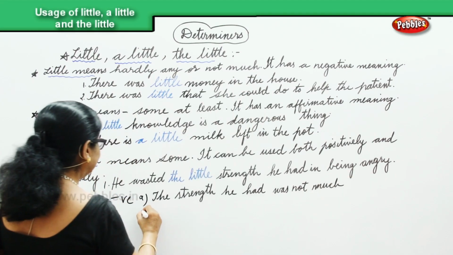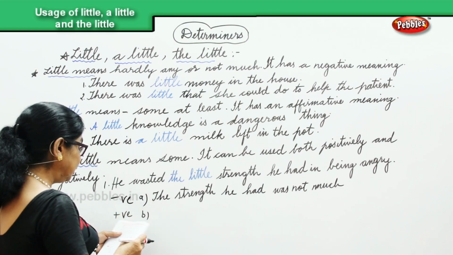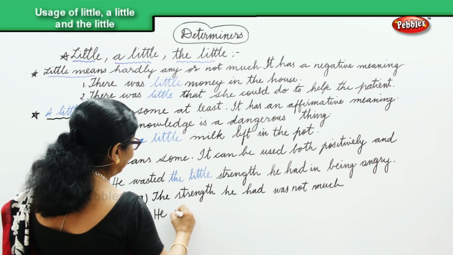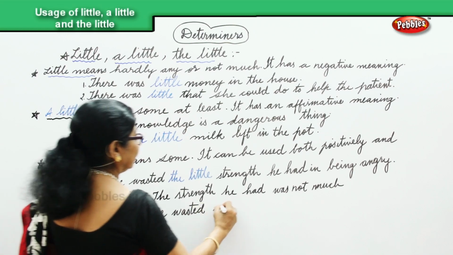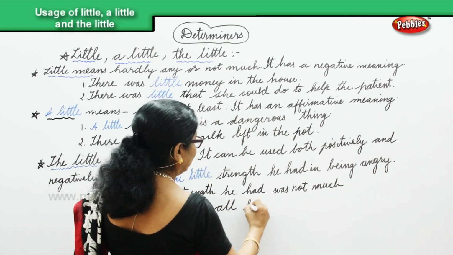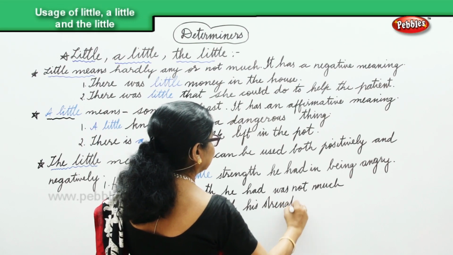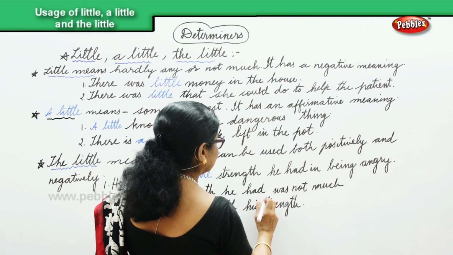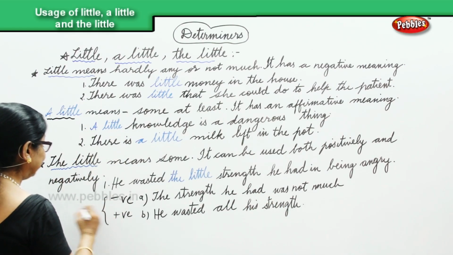Then the second, it is positive. And in positive, what we mean is, he wasted all his strength.